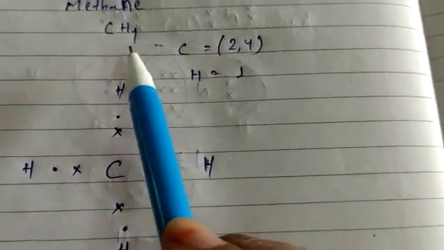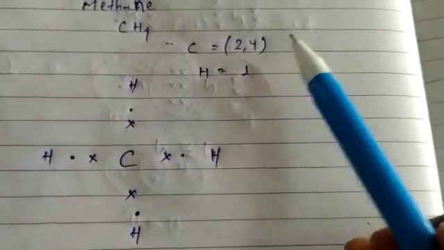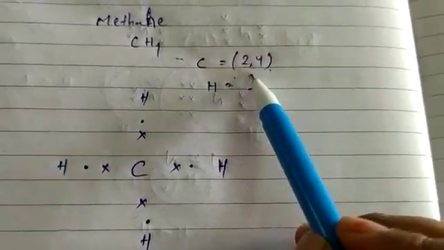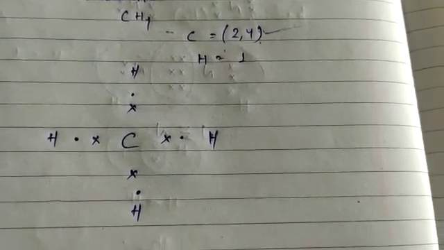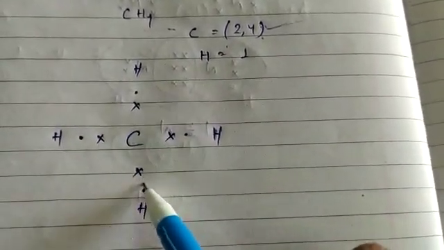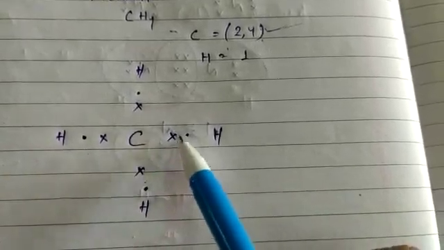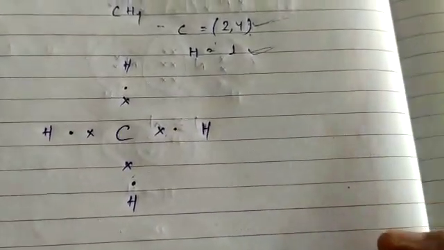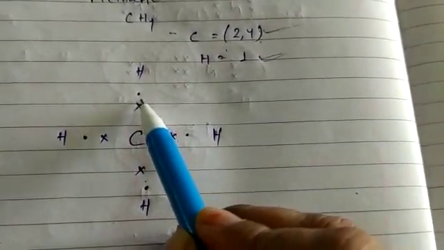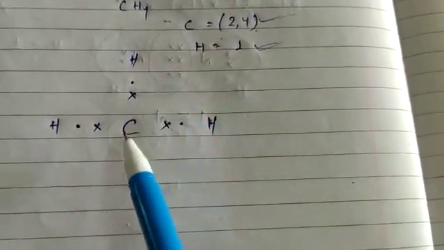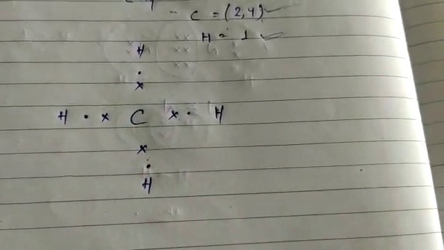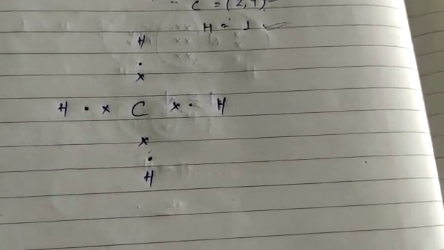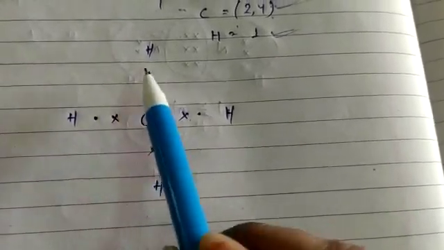Here for CH4, carbon has atomic number 6, arranged as 2 and 4. Its outermost shell has only 4 electrons, and here we are showing only the outermost shell electrons. The 4 electrons of carbon are arranged with cross marks. Hydrogen has only 1 electron in its outermost shell, arranged with dot marks. Since carbon needs 4 electrons, 4 hydrogen electrons are shared with the carbon electrons to form the compound. So 4 hydrogen atoms are used, and their electrons are indicated as dot marks.